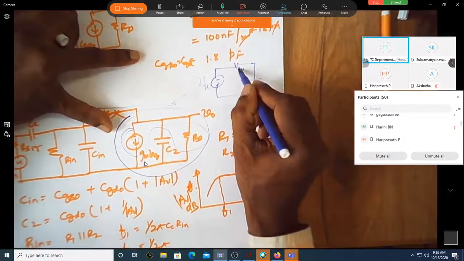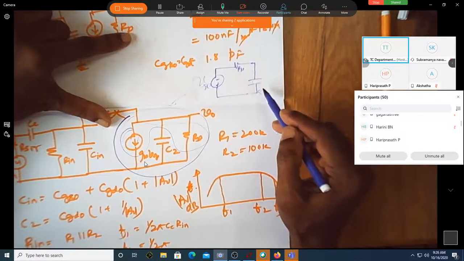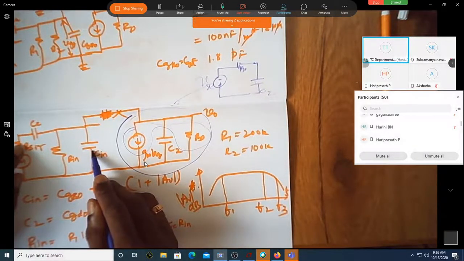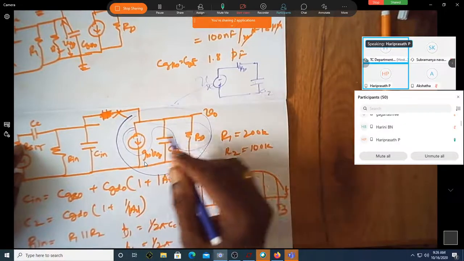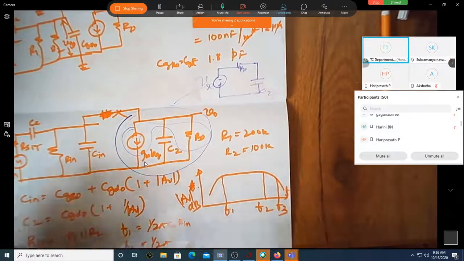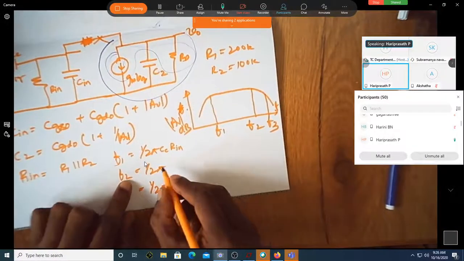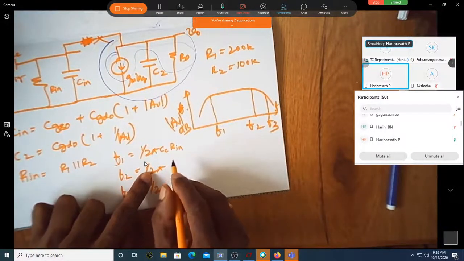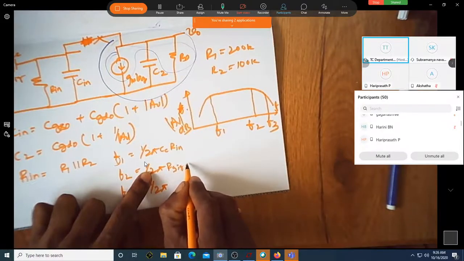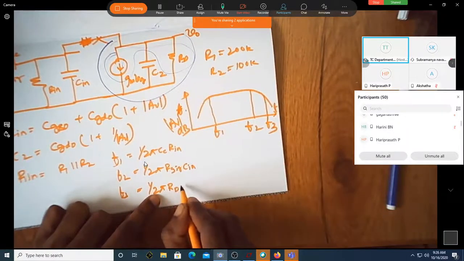So is it now a low pass filter? You can see there is an RD, there is a C2. Here also you can see there is an R signal and C in. Correct? So that's why this is also constituting a low pass filter. Sir, let us see, f2 is what? 1 over 2 pi R signal and C in. Next is RD and C2.